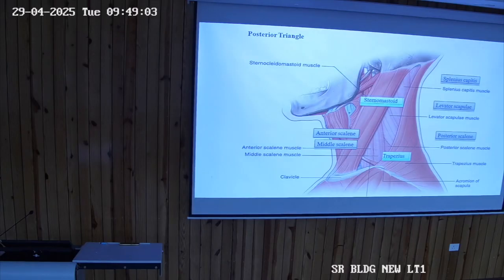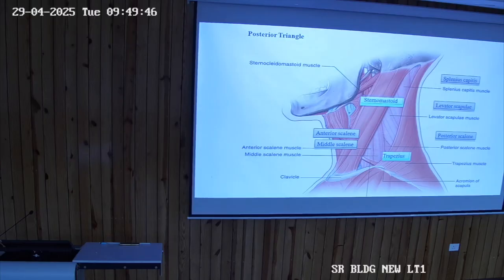Then the roof is formed by skin, superficial fascia, investing layer of the deep cervical fascia, along with cutaneous nerves, platysma muscle, and external jugular vein. Then the floor is covered by which fascia? Prevertebral layer of the deep cervical fascia. Which muscles form the floor? Semispinalis capitis, splenius capitis, levator scapulae, scalenus medius, posterior, first digitation of the serratus anterior, and sometimes scalenus anterior might be visible or might not be visible.